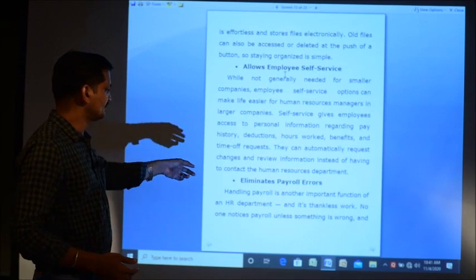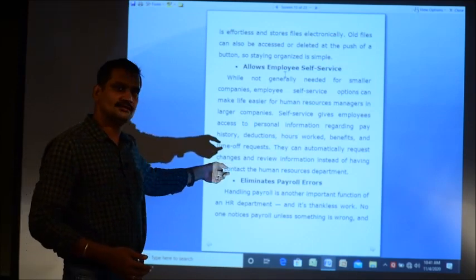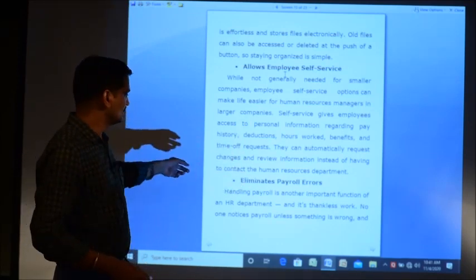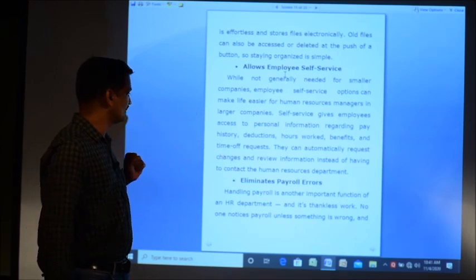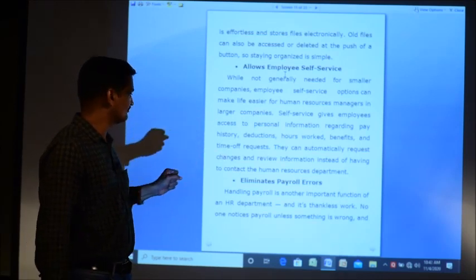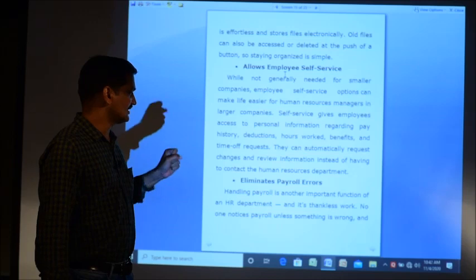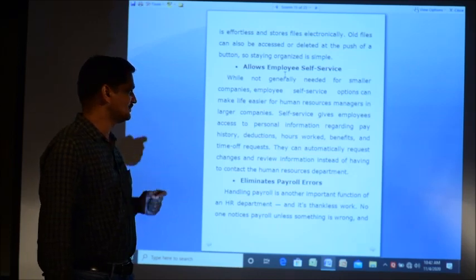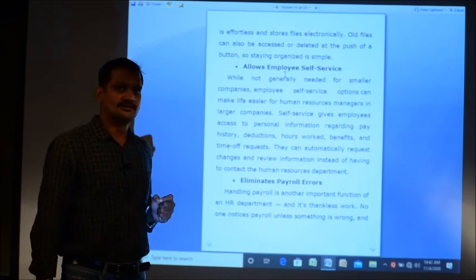But this type of error never comes in this automated system. So that is one of the benefits. It eliminates the payroll errors. Handling payroll is another important function of the HR department. It's thankless work. No one notices payroll unless something is wrong.